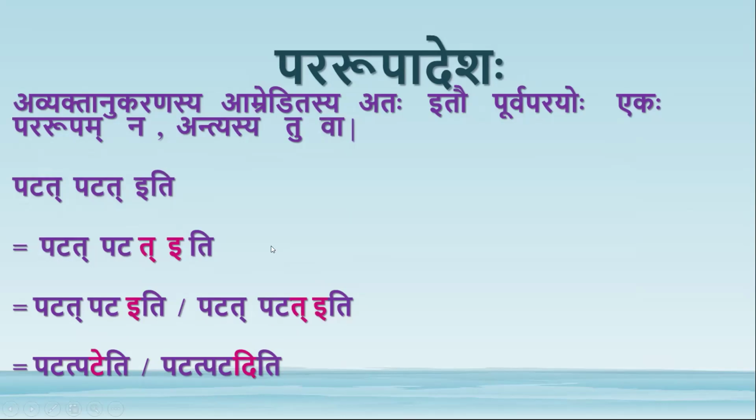So this is about na amreditasya, na amreditasya. So amreditasya atah itau पूर्वपरयोः एकः पररूपं न अन्त्यस्य तु वा: the अन्त्यस्य तकारस्य पररूपादेशः वा भवति. Optionally it happens.